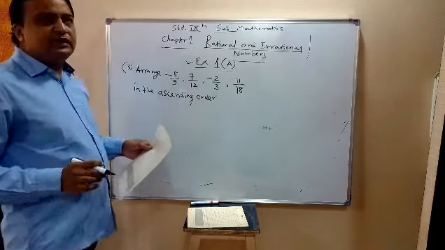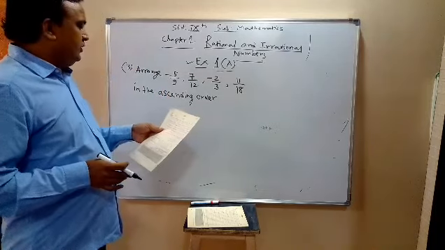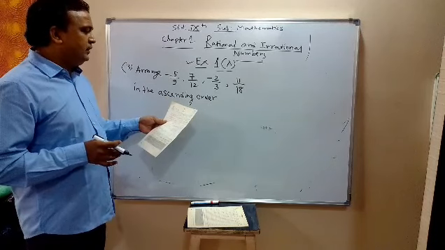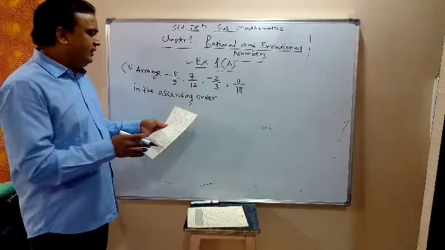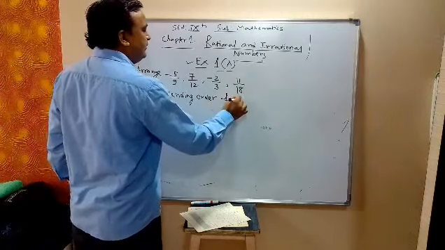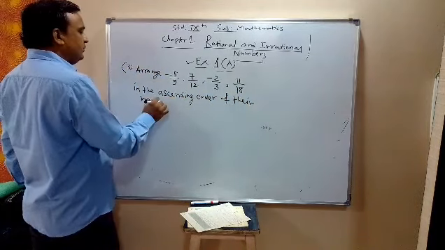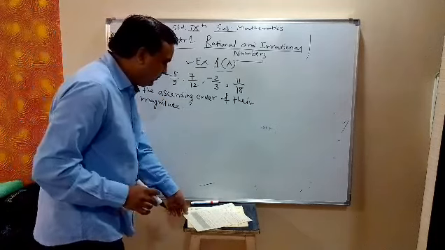Ascending order means increasing order, from smaller to bigger. So arrange -5/9, 7/12, -2/3, 11/18 in the ascending order of their magnitude. Magnitude means value.